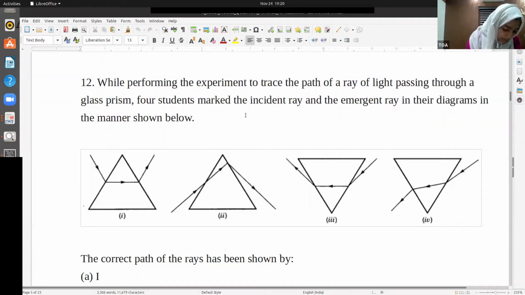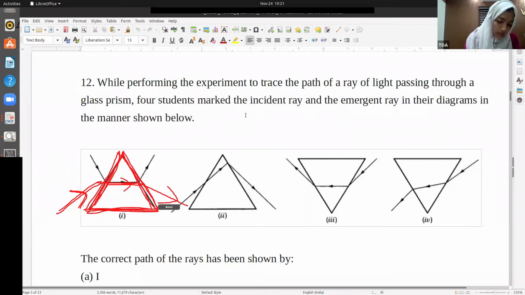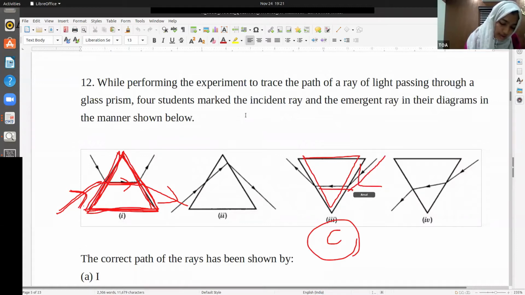Okay, so see this. If the prism is like this, this is what you already studied, right? This is the figure that you already know. If the incident light is like this, it goes like this and it comes out like this. In this C figure, they just inverted the situation. The incident light is like this, it goes like this, and then it emerges like this. So which is the correct answer? The correct answer is C. You should just invert it and see this.